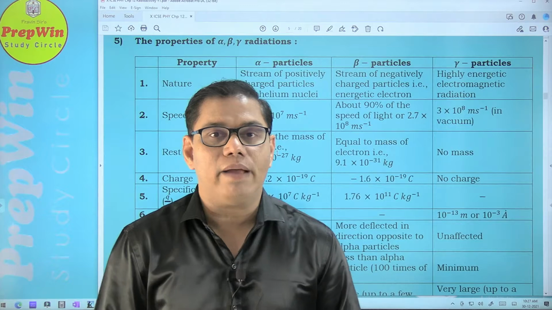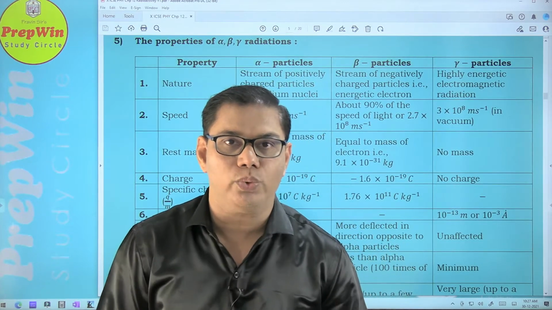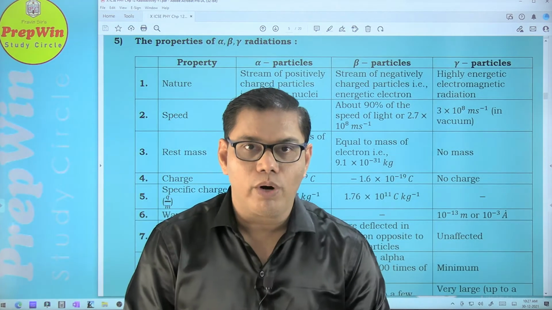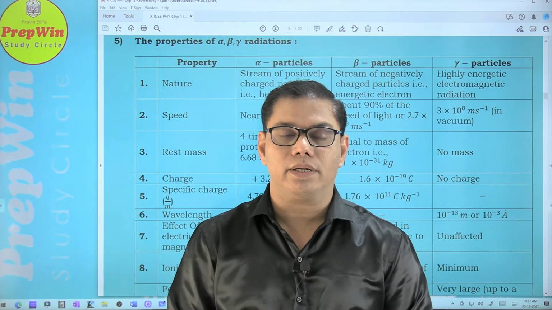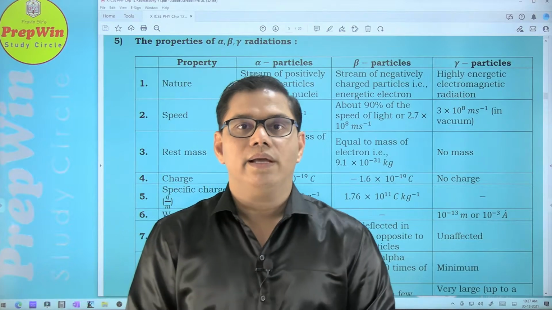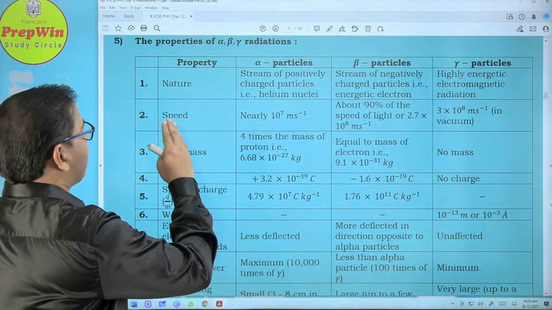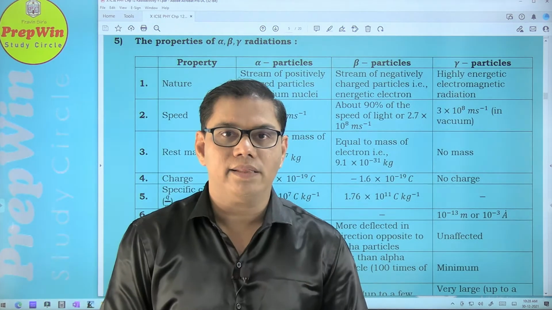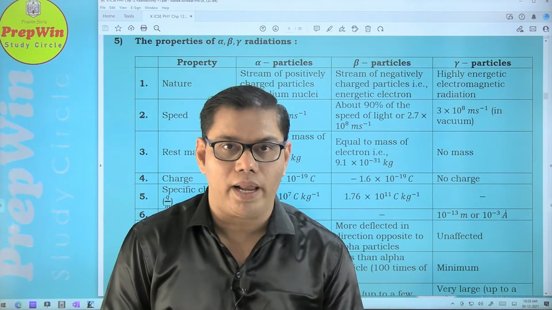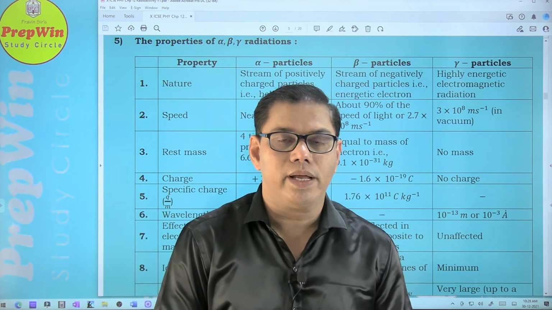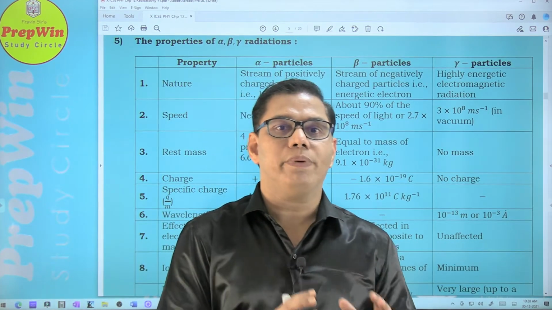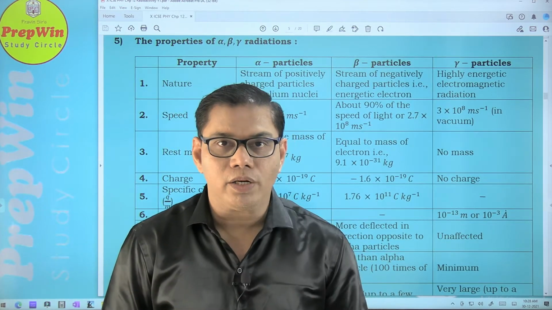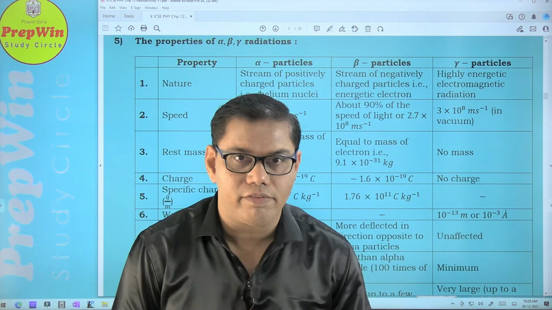So today's class I am going to keep very short and sweet because in my previous 3 classes I have covered all the parts from this chapter. What is remaining now is this table where we compare the properties of alpha, beta and gamma particles. Other than this, I may be taking 2 more lectures. One for the numerical, other one for solving the previous year's questions and the expected questions. So upcoming 2 videos are going to be very important.